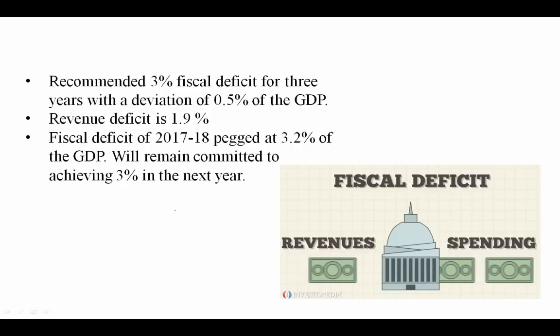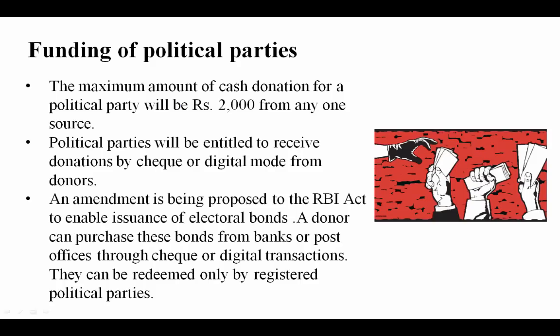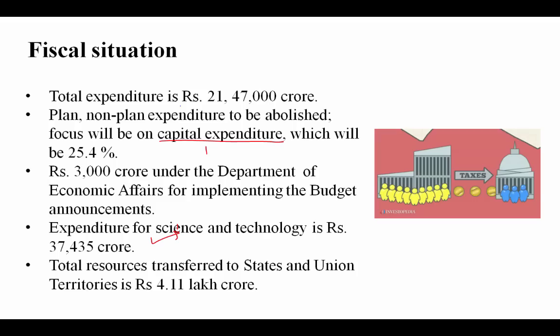Total resources transferred to the states and union territories is rupees 4.11 lakh crore, and it recommended 3% fiscal deficit for 3 years with a deviation of 0.5% of the GDP. Revenue deficit is 1.9%. Fiscal deficit of 2017-18 is pegged at 3.2% of the GDP, and the government will remain committed to achieving 3% in the next year.